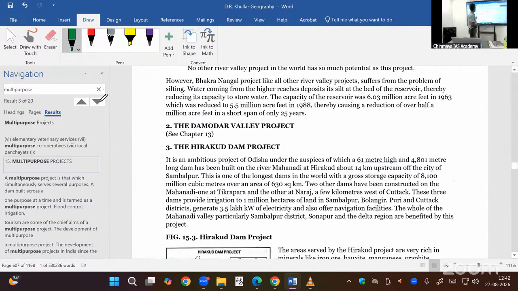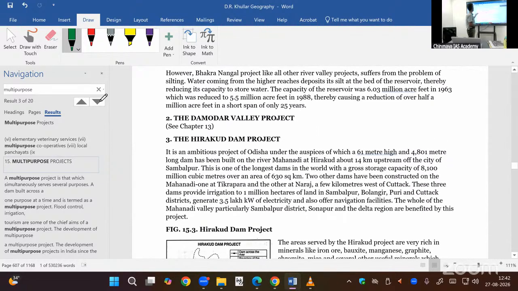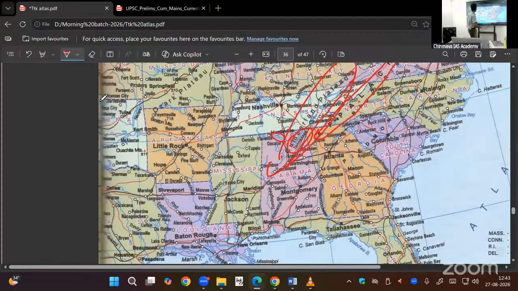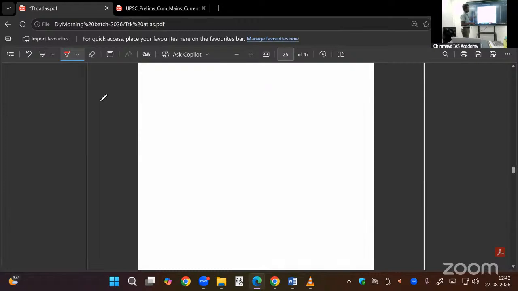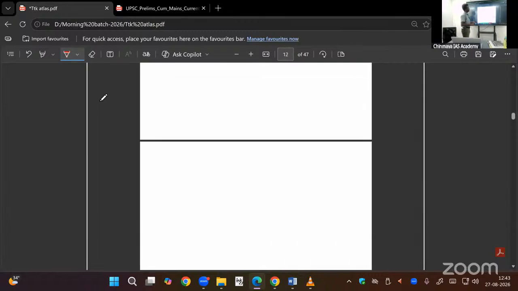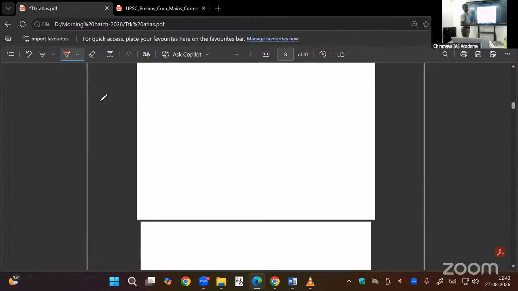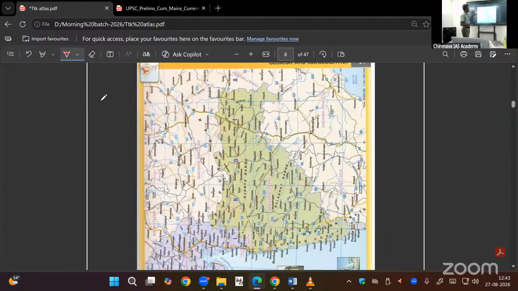Yes. Oh, chapter 13. Okay. Engineer Urduin, it is there in chapter 13. I will show it. First River Valley project, multi-purpose project was the Damodar River Valley project in India. Immediately after independence, we started that. Damodar is a sorrow of Bengal. Sorrow of Bengal, Damodar River.